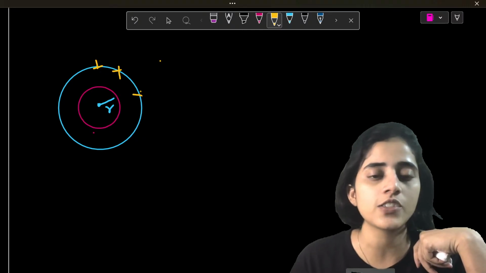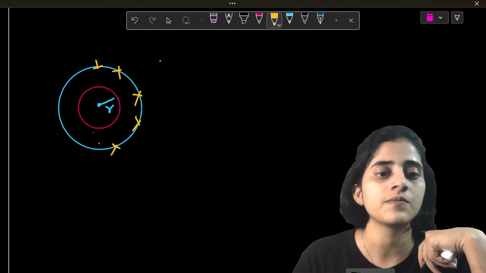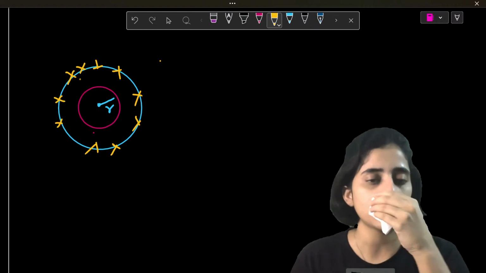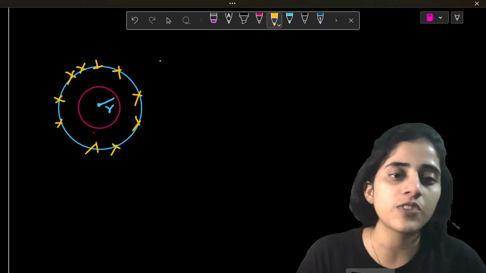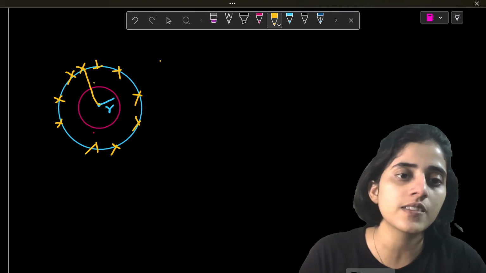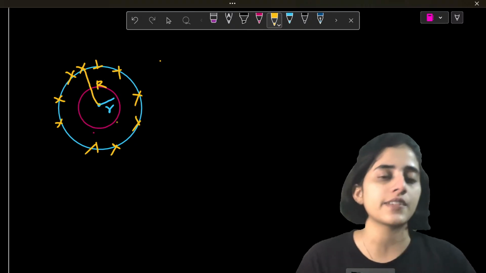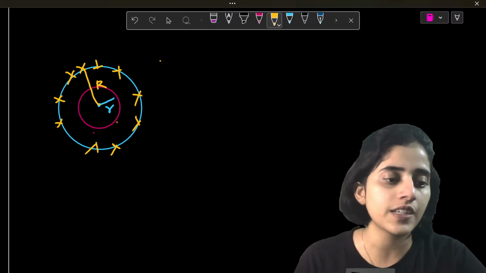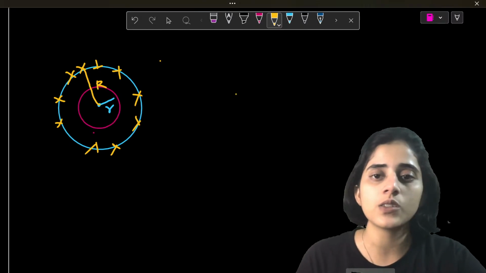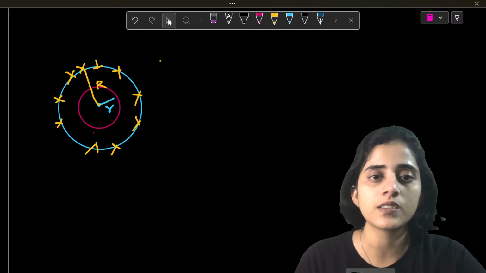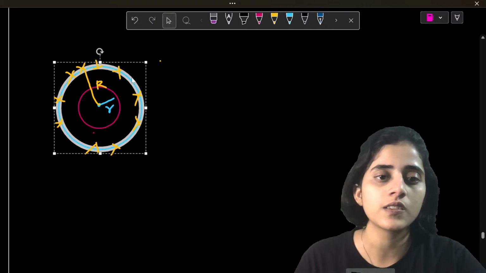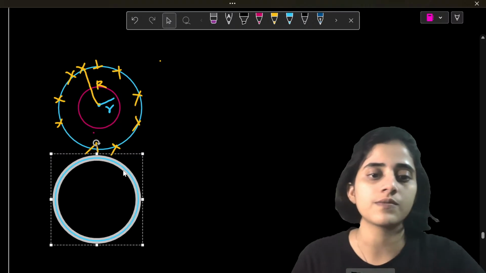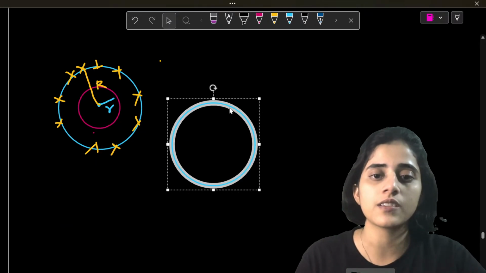This is where the charges are. Now from the center, this distance is capital letter R. Okay, this is fine. Now what we can do is Control C, Control V. Perfect.